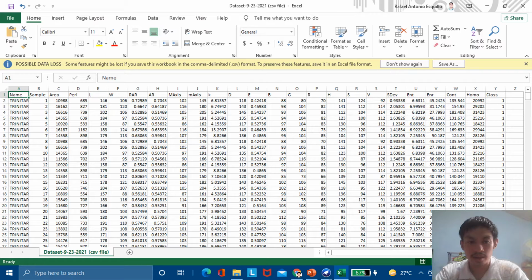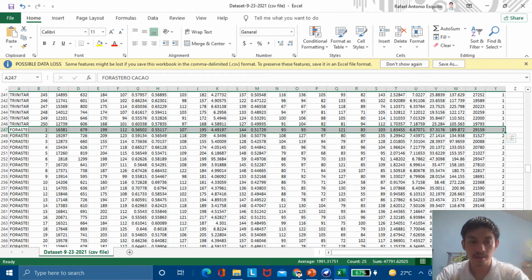So here we can see the name Trinitario cacao and then the class number 1. So this is the previous fixed file. We can see now the Forastero cacao, which is denoted by class 2. Here this is also part of the fixed file on quiz number 1 before.